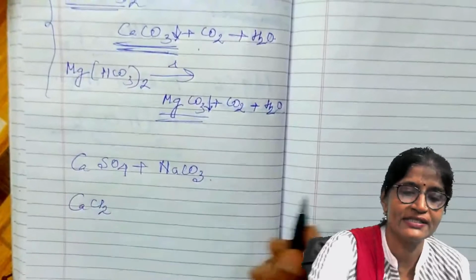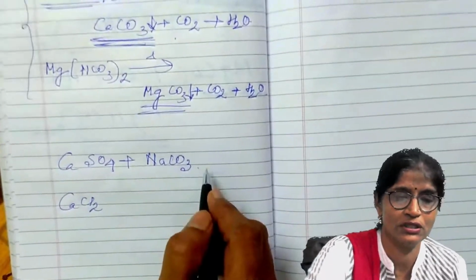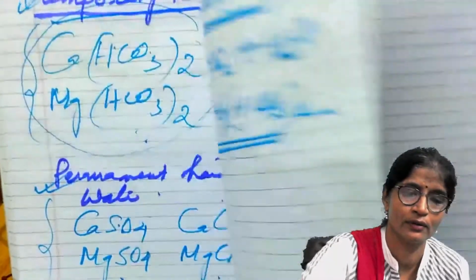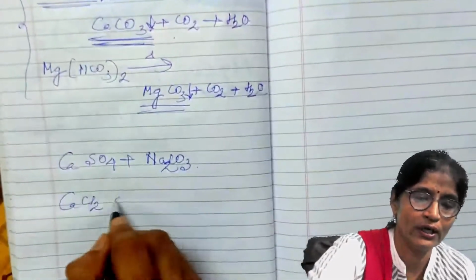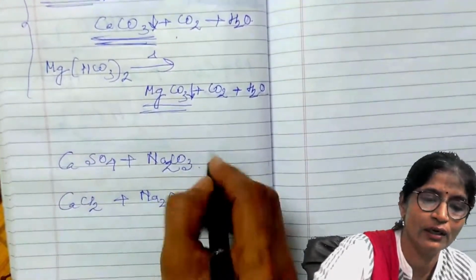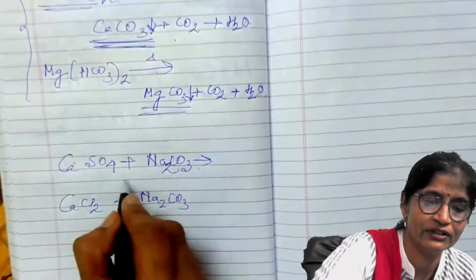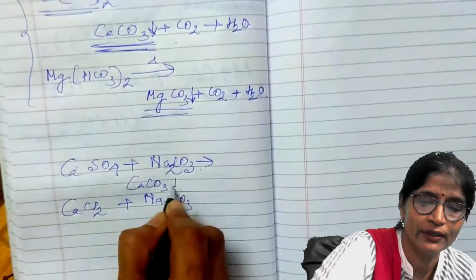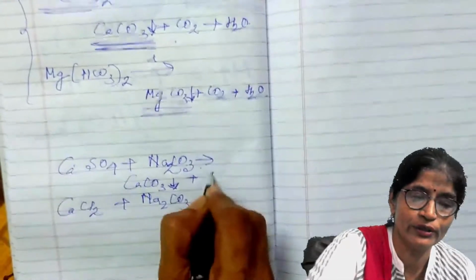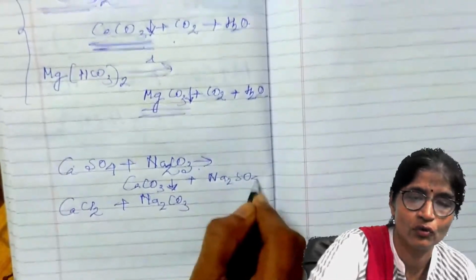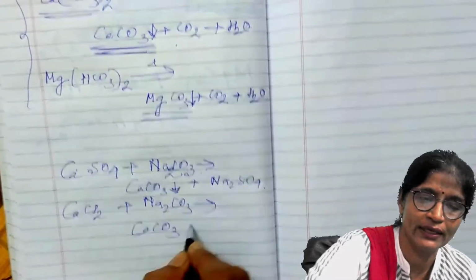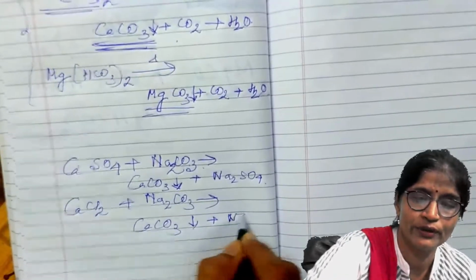When calcium sulfate is treated with Na2CO3, it reacts to form again calcium carbonate, an insoluble precipitate, and sodium sulfate, Na2SO4. And if calcium chloride is there, it is also converted to calcium carbonate plus sodium chloride.